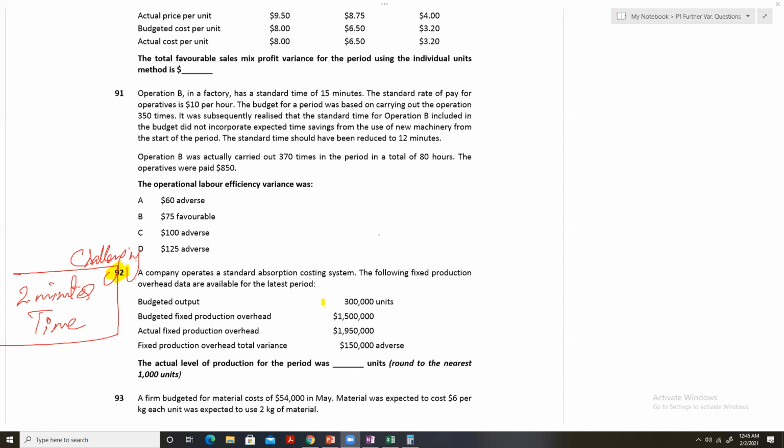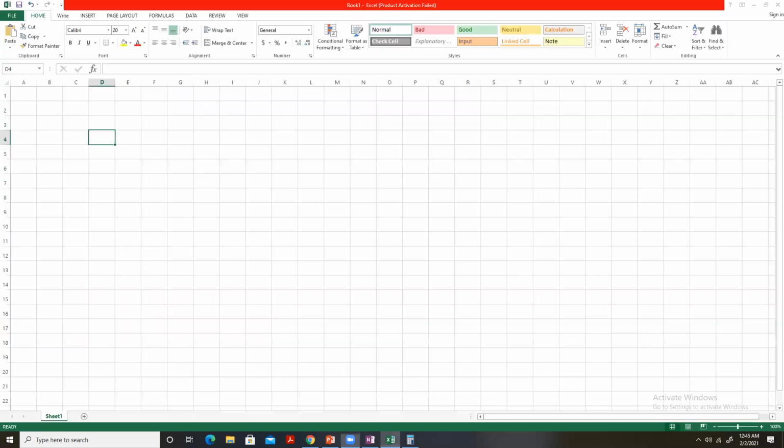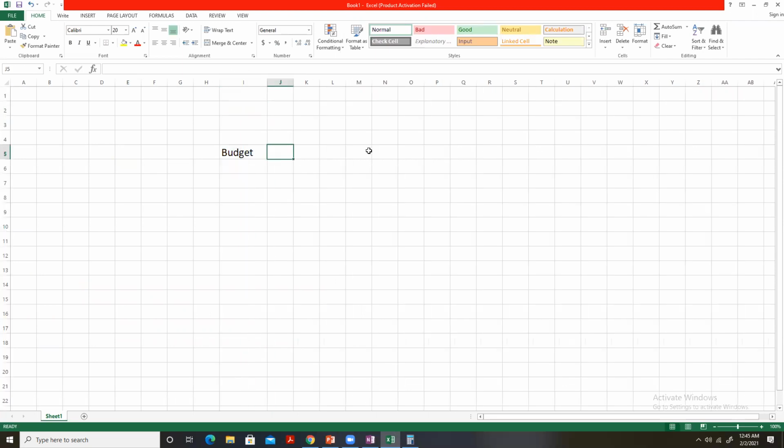Yes, here we are provided with some information. The budgeted output. Okay, let me solve it in this way. We prepare budgets every year. Companies prepare budgets and they compare. There is a fixed budget and there is a flexed budget.